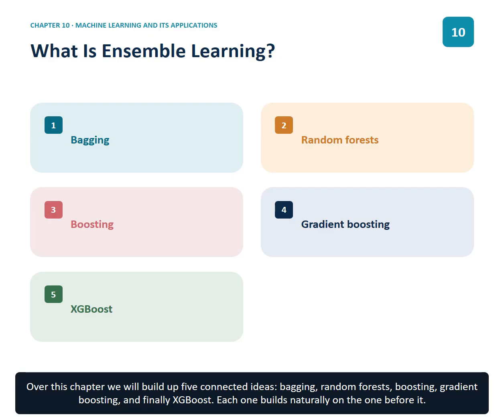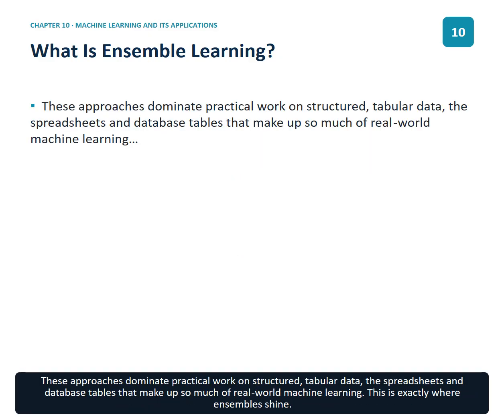Each one builds naturally on the one before it. These approaches dominate practical work on structured tabular data, the spreadsheets and database tables that make up so much of real-world machine learning. This is exactly where ensembles shine.